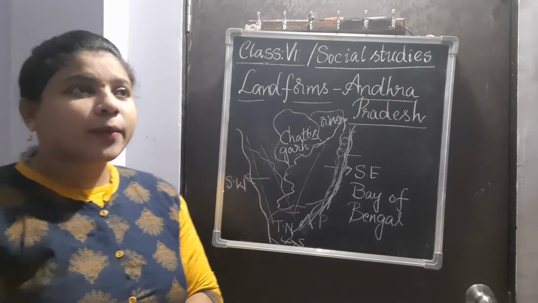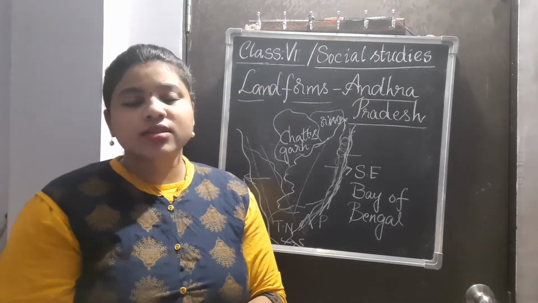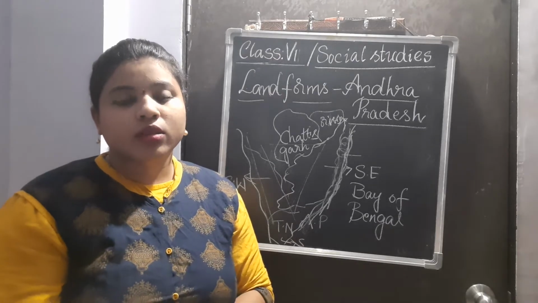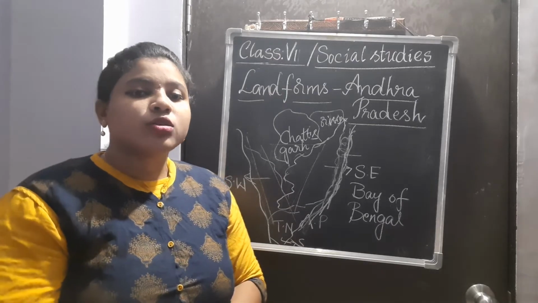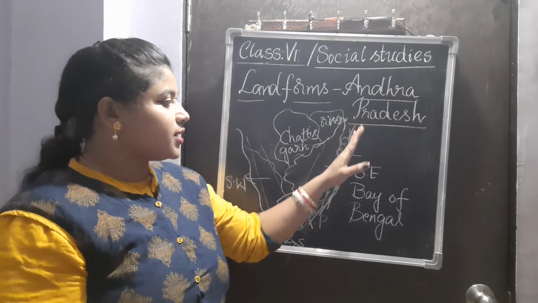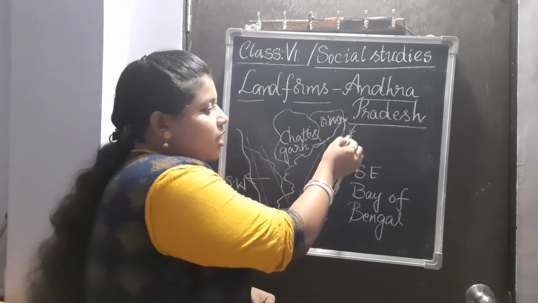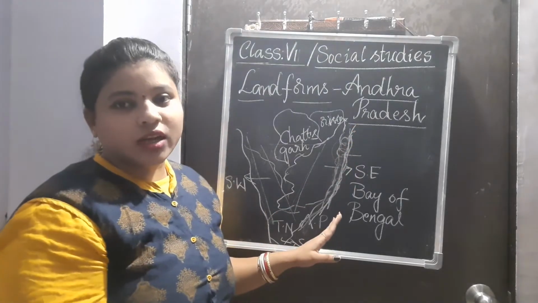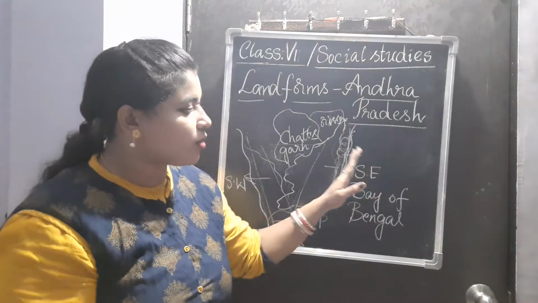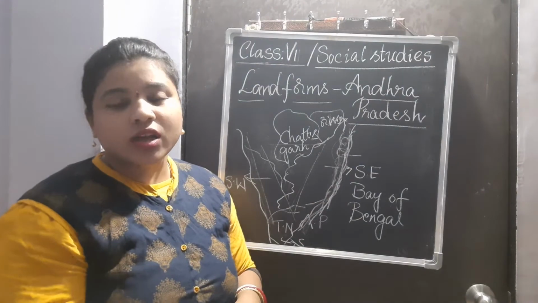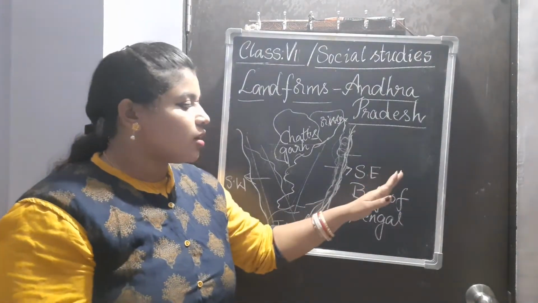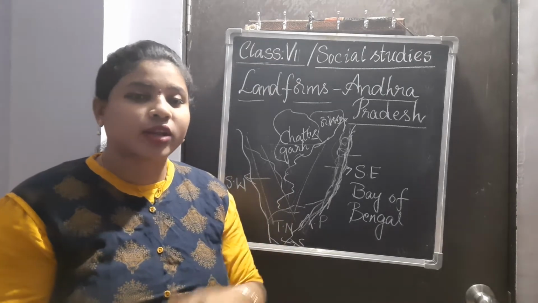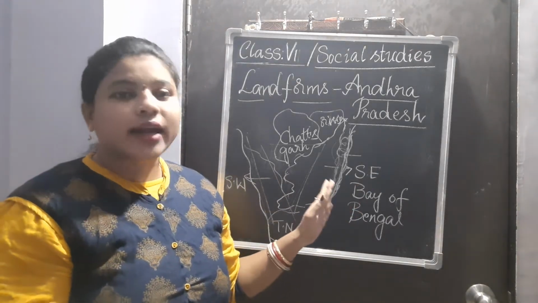Okay, so mostly people living in these hilly regions, the first problem they have is the problem of water, the problem of getting water. If you see Vishakhapatnam, it is a district located in the coastal region. That means they get water sources only from the Bay of Bengal. In the Bay of Bengal we find only salt water. It is impossible to find sweet water to drink. So hardly people get water there.